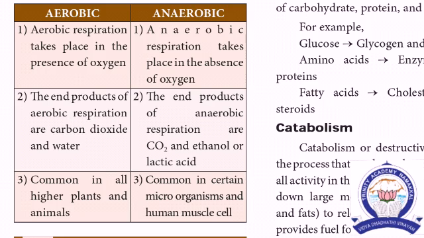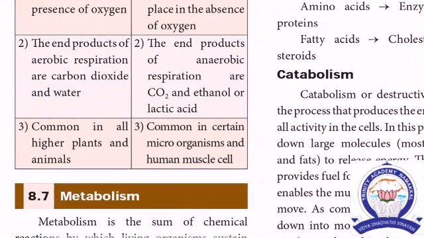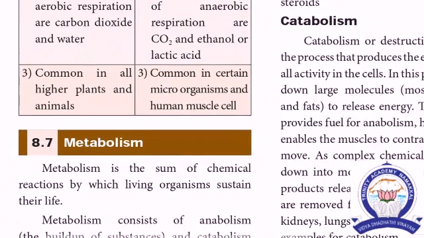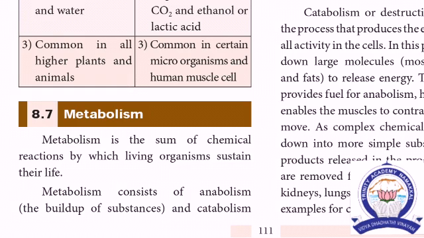The end products of anaerobic respiration are carbon dioxide and ethanol. In anaerobic respiration, carbon dioxide, ethanol and lactic acid வந்து forming ஆகுது. Common in certain microorganisms. All the microorganisms involving anaerobic respiration, bacteria, virus, protozoan எல்லாமே இந்த anaerobic முறையில் தான் வந்து சுவாசிக்குது.